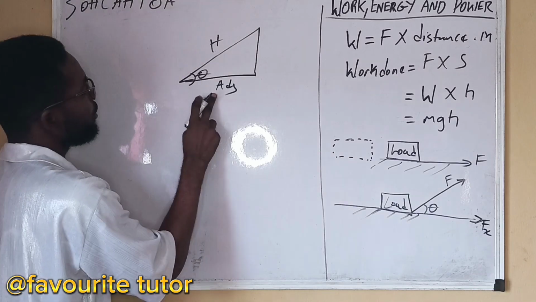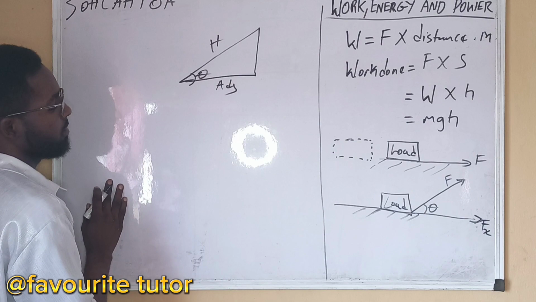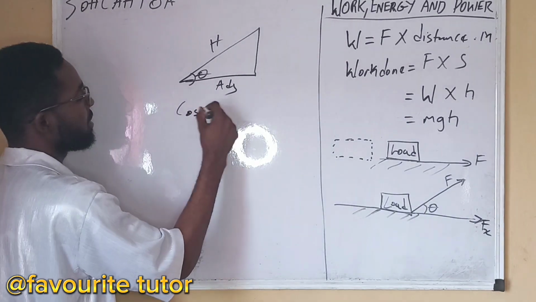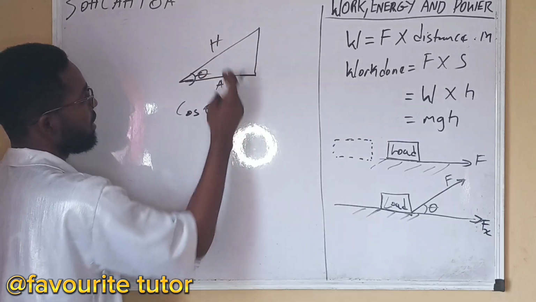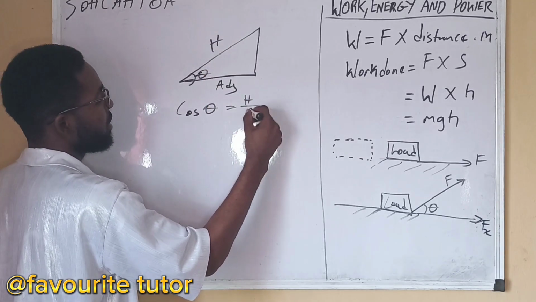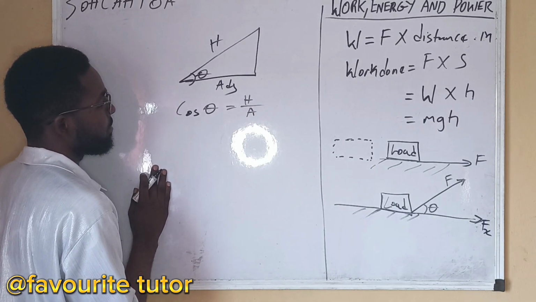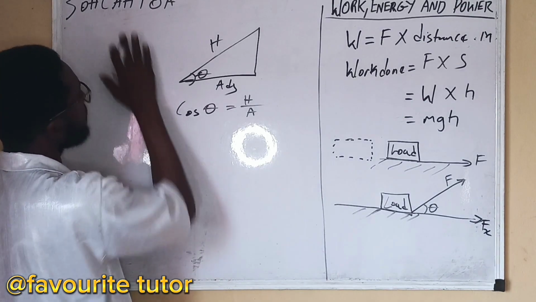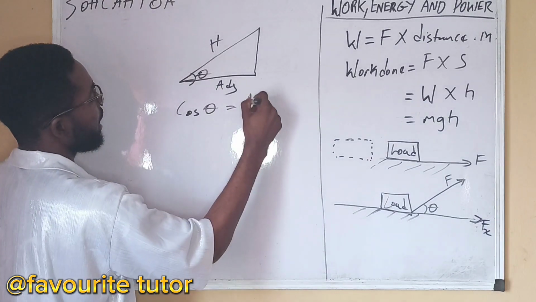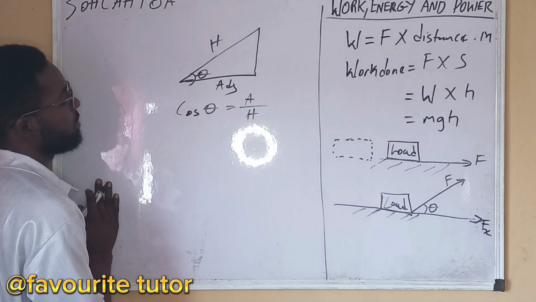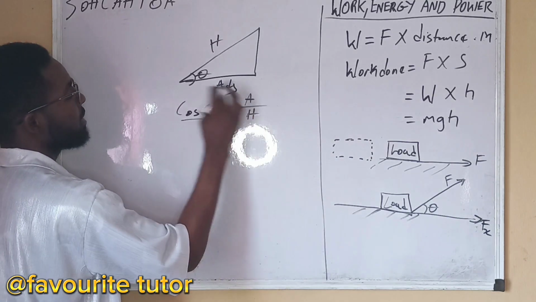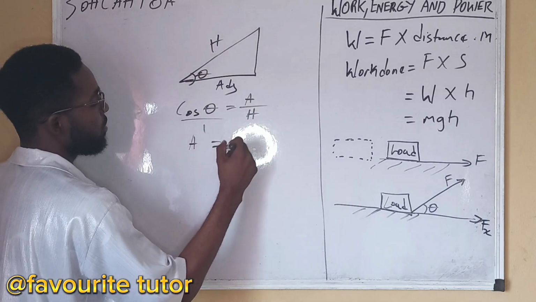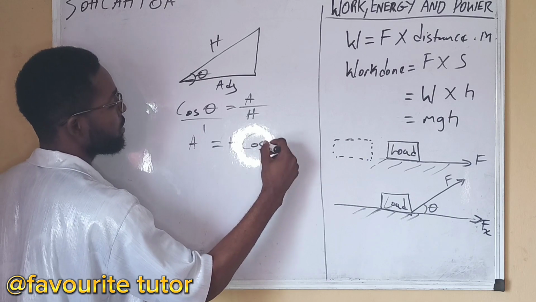Which trig function do I need to use to get the adjacent? I use cos. So cos theta is equal to the adjacent over the hypotenuse. Sorry, I said it wrongly. Adjacent over hypotenuse. Now, if I make the adjacent side the subject of the formula, the adjacent is equal to hypotenuse cos theta.